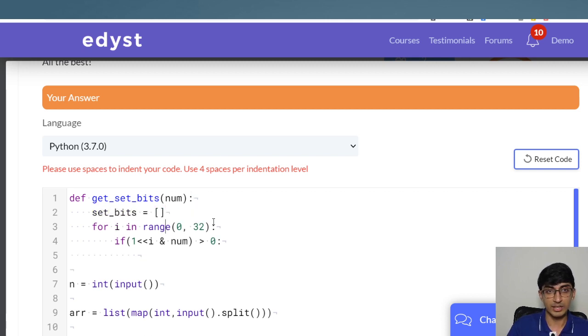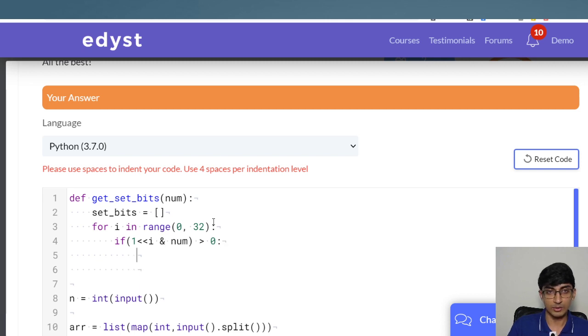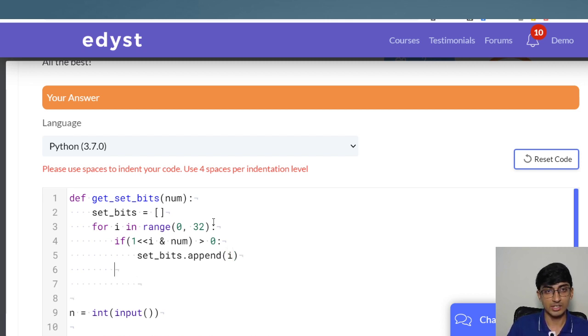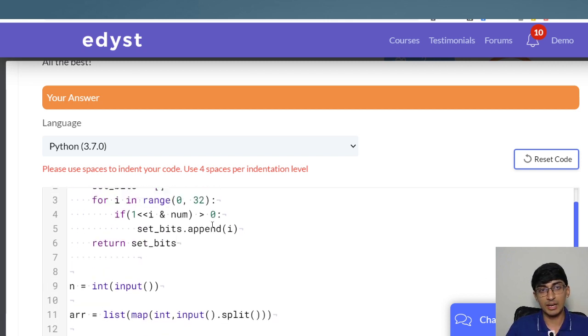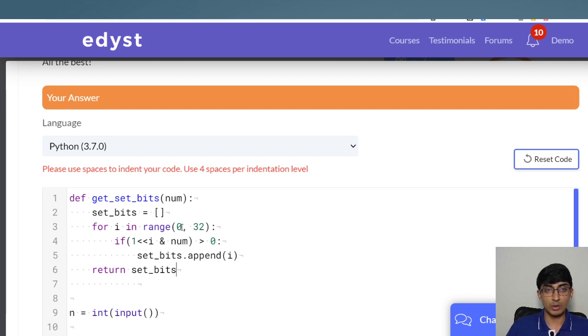So we got the set bits array over here, and what we're going to do is set_bits.append(I), right? That means that this is a set bit, and we'll return set_bits, right? So what's basically happening here is, I'm going through all of the possible bit positions, and I'm just creating a bit mask of 1 over there, right?